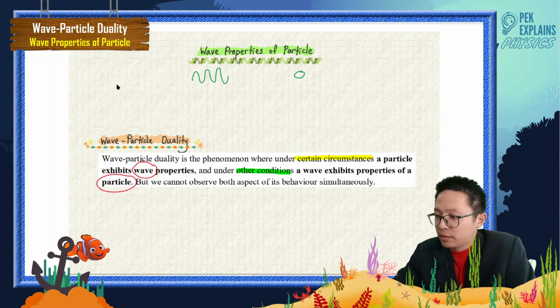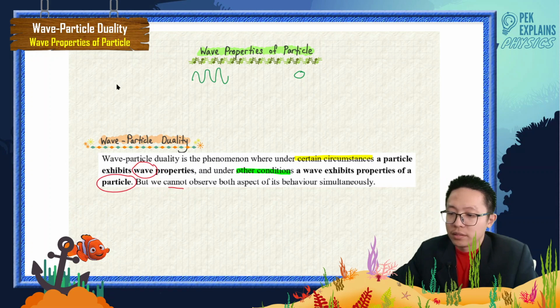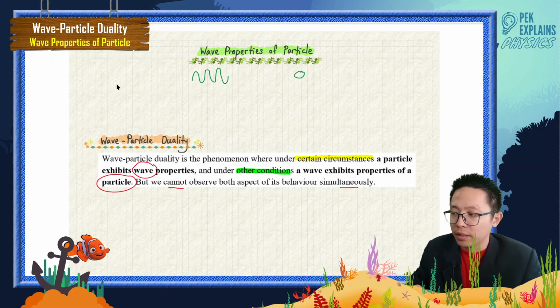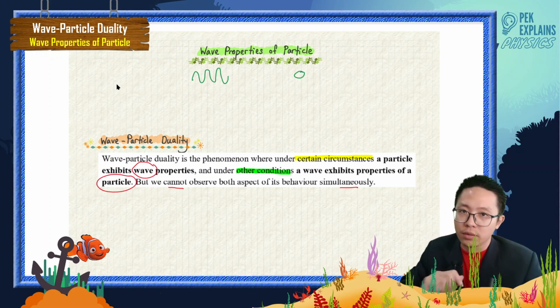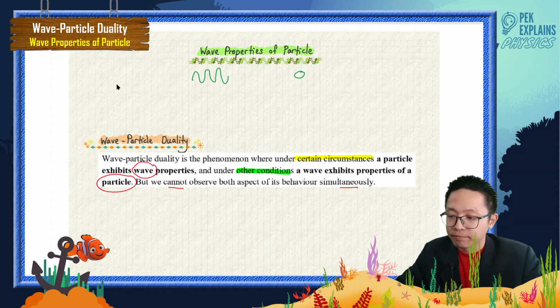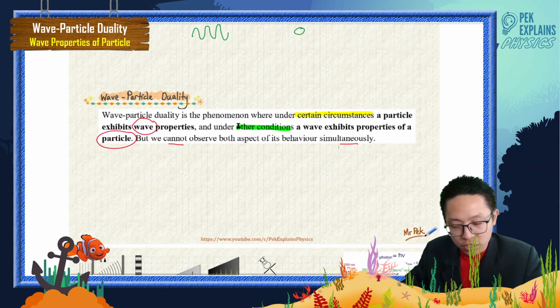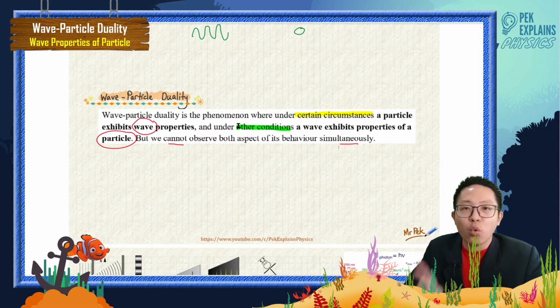We cannot simultaneously exhibit both properties. You cannot see two properties happening together. That means for every condition, it only exhibits one kind of property.